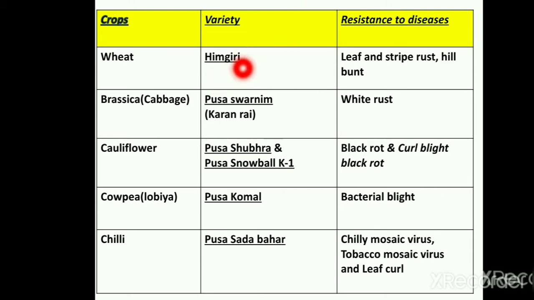Himgiri is developed variety of wheat which is developed as resistance to disease like leaf and stripe rust. Pusa Swarnim, also called as Karan Rai, is developed variety against disease like white rust. Pusa Shubhra and Pusa Snowball K1 is developed variety against disease like black rot and curl blight black rot. Pusa Komal is developed variety against disease like bacterial blight. Pusa Sadabahar is developed variety against disease like chili mosaic virus, tobacco mosaic virus, and leaf curl.